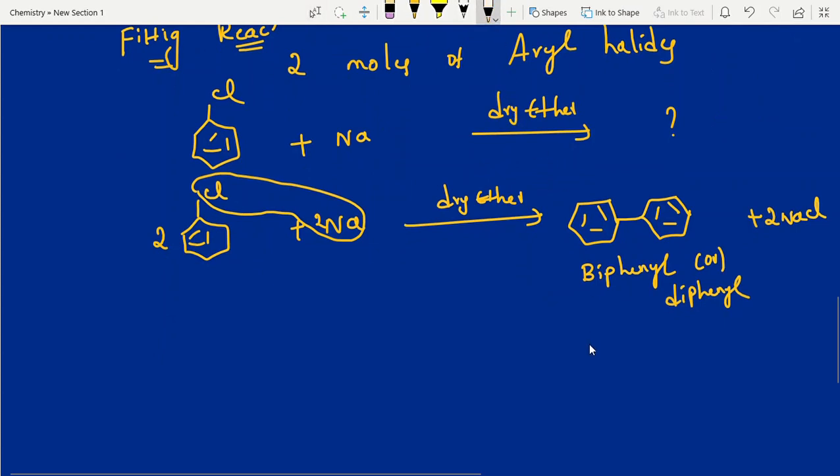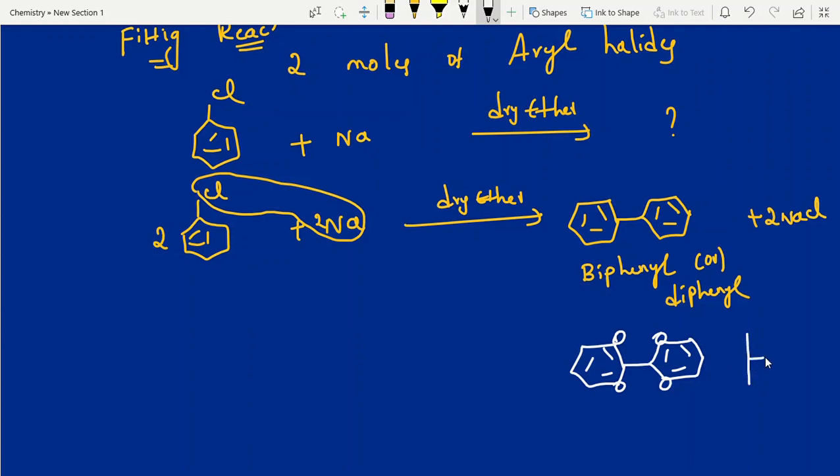If ortho positions are blocked, then what happened? It is optically active. Optically active, ortho positions blocked. Then what happened? So like this, one is like this, exactly perpendicular to the other plane. One phenyl group is like this, it is not parallel; the other one is exactly perpendicular. It is not in the same plane, then it is optically active. I had explained this in the previous video, please watch it. So that's it. This is the Wittig reaction.